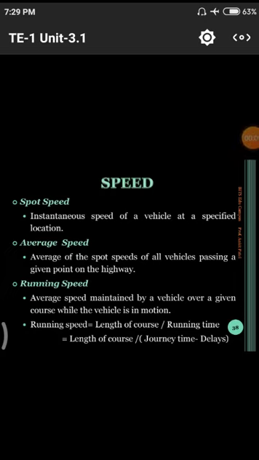In the previous class, we discussed these speed studies. That means what speed is, the basic definition of speed, and how speed is classified. What are the different types of speeds we normally maintain, and what speeds are used to study a particular accident or any other.